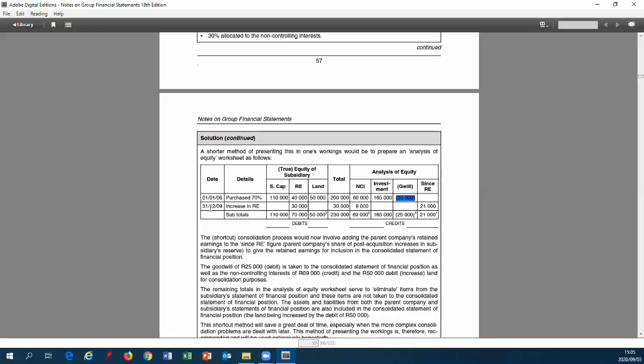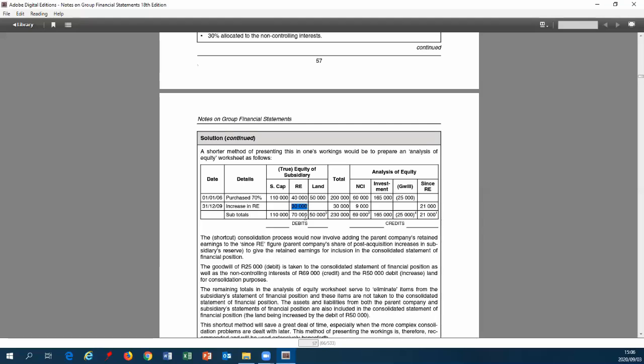Okay, the since retained earnings here, we can see at the end of December we have 70,000. So we must know that therefore we've made some profits, and we can balance it out that S has therefore made profits of 30,000 since we acquired it.